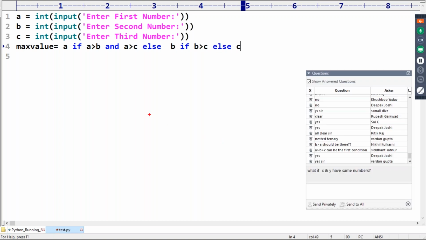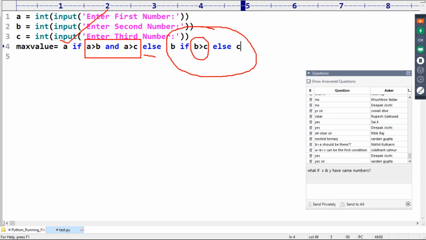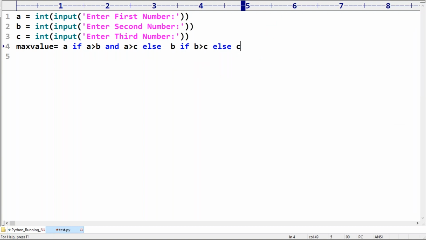Now observe carefully about this terminology. If this condition is satisfied, A is the max value, else this is the max value. In this, again I'm checking: if this condition is satisfied, B is the max value; if this condition fails, C is the max value. Clear, right?